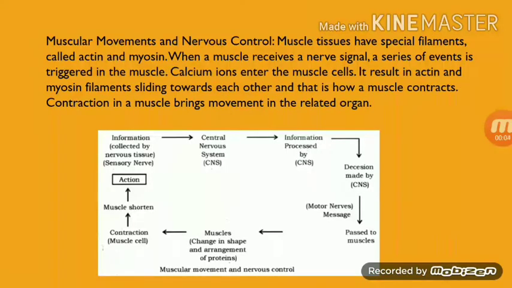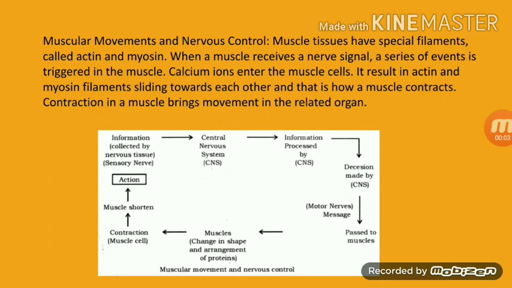Next we have to discuss muscular movements and nervous control. Muscle tissue has special filaments called actin and myosin. Just remember, actin and myosin are the filaments present in your muscle tissue. When your muscles receive any nerve signal, a series of events is triggered in your muscles. Calcium ions enter the muscle cells.